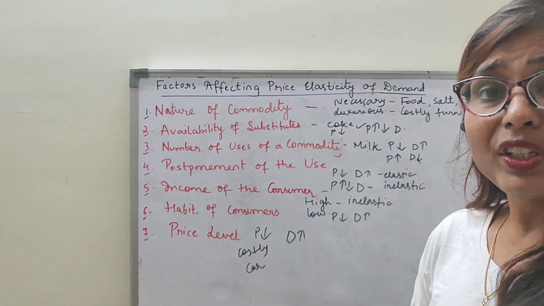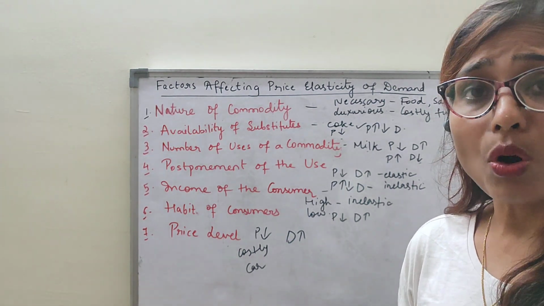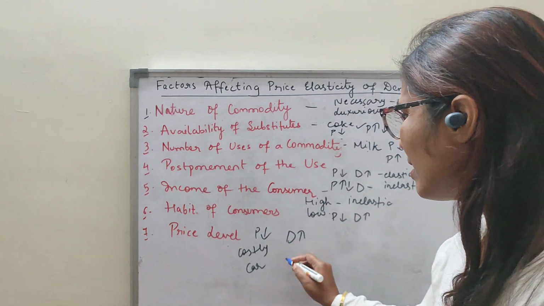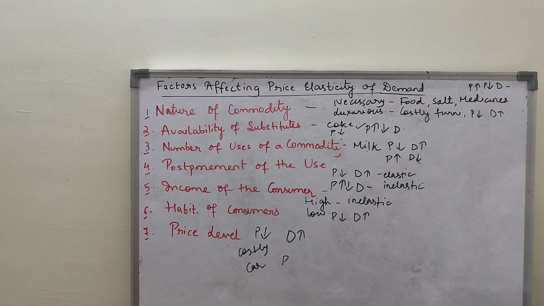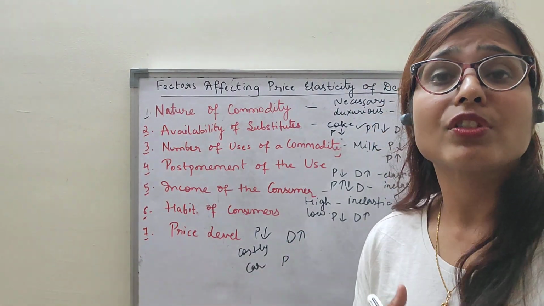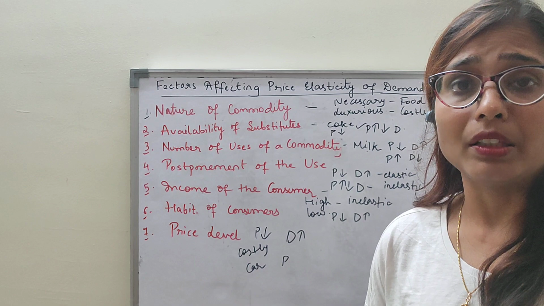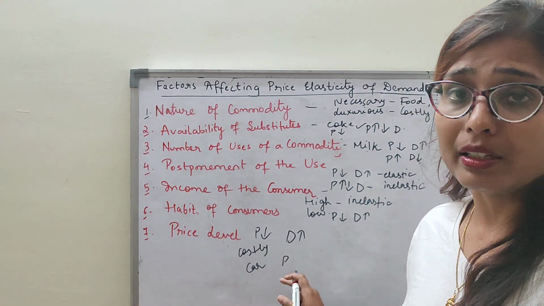But for goods which are inexpensive like salt, needle, suppose the price of needle falls, will you buy many needles at a time? So demand for inexpensive goods like salt, needle, etc. is inelastic, because changes in the price of such goods do not change their demand. That time the demand is inelastic.